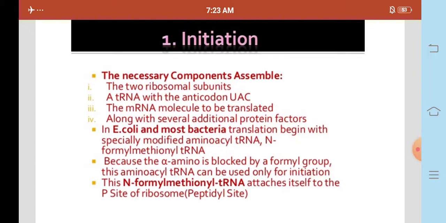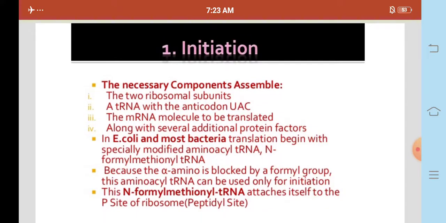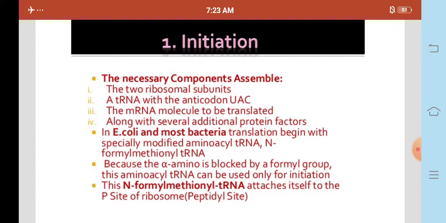In this initiation process, the necessary components assemble: the two ribosomal subunits, a tRNA with an anticodon UAC, and the mRNA molecule to be translated, along with several additional protein factors. These are the necessary components. The first one is the two ribosomal subunits. The second one is a tRNA with the anticodon UAC. And the third one is the messenger RNA molecule to be translated, along with several additional protein factors.